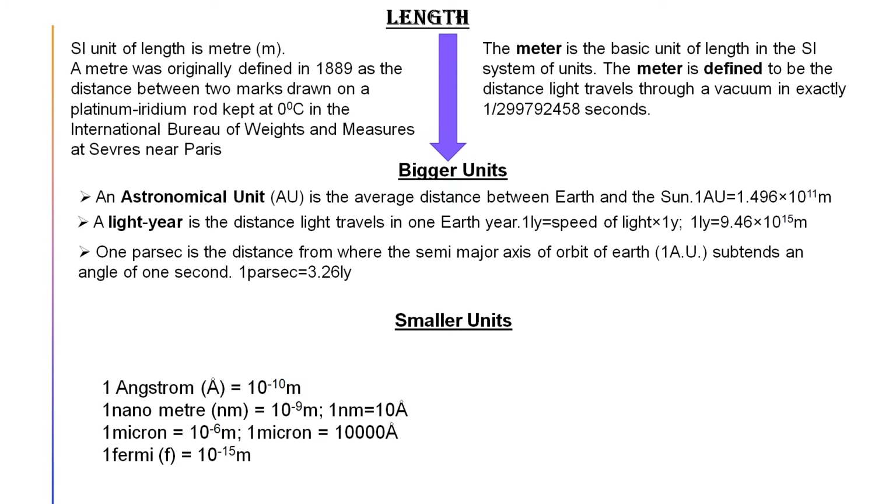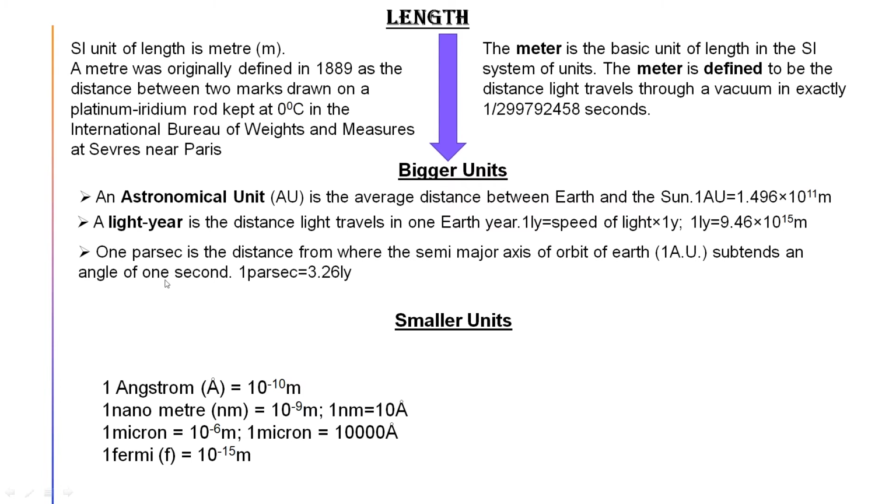So we have to calculate how many seconds there are in 1 year, and multiply it with 3 into 10 to the power 8, and then we'll get this value, that is 9.46 into 10 to the power 15 meter. Another bigger unit is known as parsec. Parsec is the distance from where the semi-major axis of the orbit of Earth subtends an angle of 1 second.